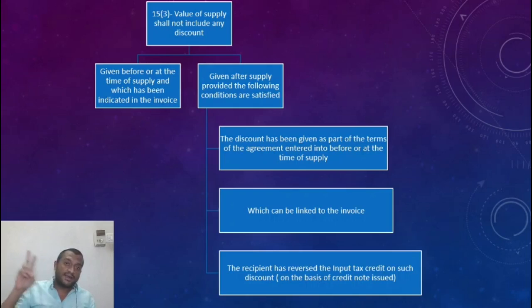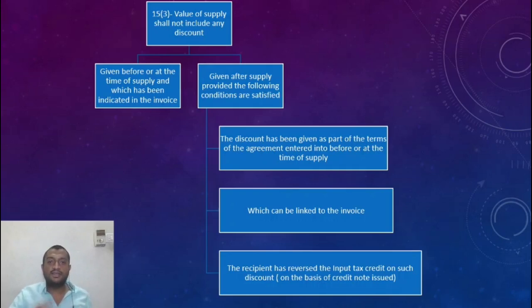So one final condition that the government has put is that the person to whom you have sold has to reverse the credit to the extent of the discount. Only then I will allow you to exclude it from the value. So what I do practically is I issue a credit note to the other person with GST. Based on this, he reverses his credit, and even my GSTR 3B would be revised to the extent. I will show the credit note in the month in which I issue it.